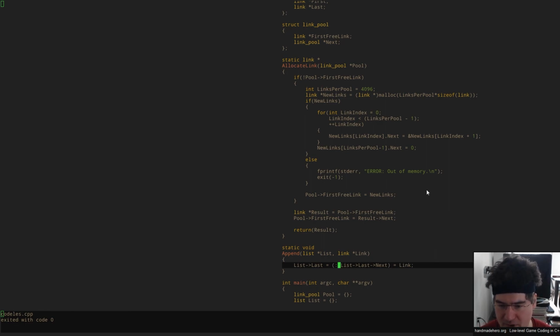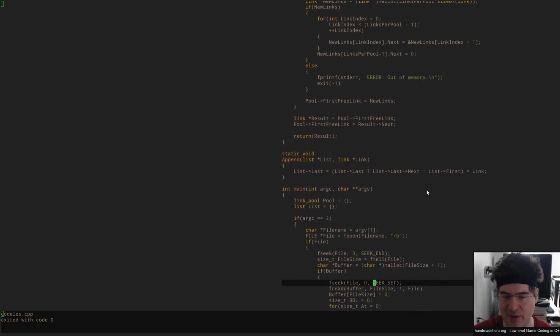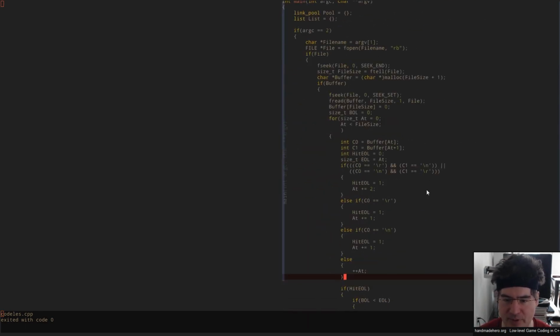What's the other case? The other case is that we might have to set the first pointer, because there's nothing in the list and there's no next pointer to set. So we might be setting list first. What determines which of those? Whether list last actually existed yet. And there's our one-liner. It appends to the list, sets the last pointer, sets the first pointer, and sets the next pointer, all in one line. Good, clean, simple, does what we need it to do. So there's our append function.